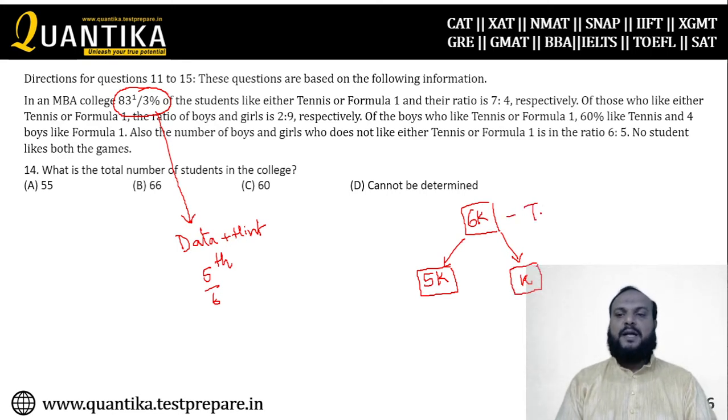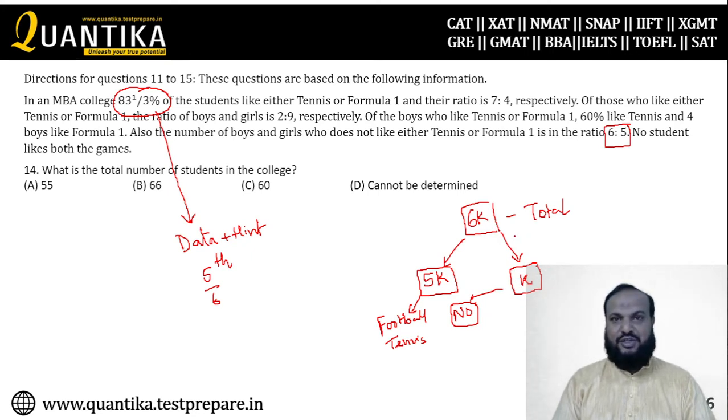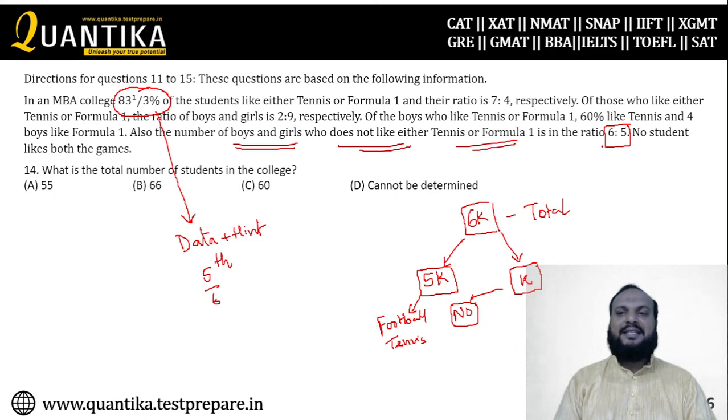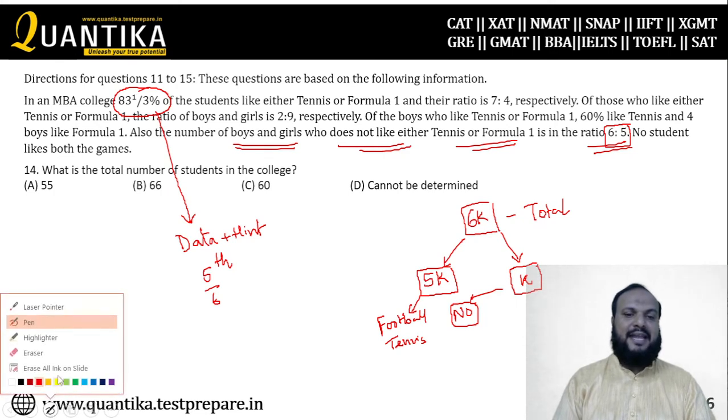So this is the total number of students. This is who play football or tennis, Formula 1 or tennis, and the k represents the ones who do not play any game. Now the ratio is 6:5. The ones who do not play any game are again divided in the ratio of 6:5 for boys and girls. Boys and girls who do not like either tennis or Formula 1 are in the ratio 6:5. So this k should be a multiple of 6 again.